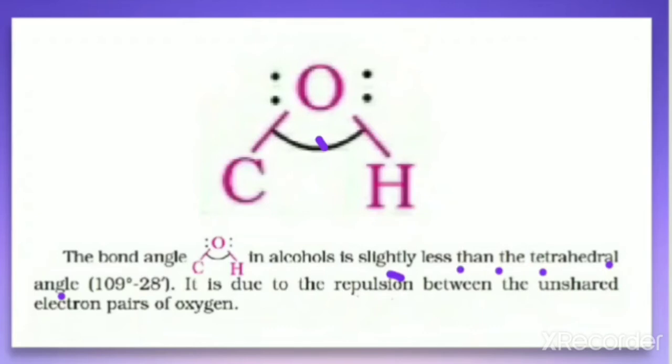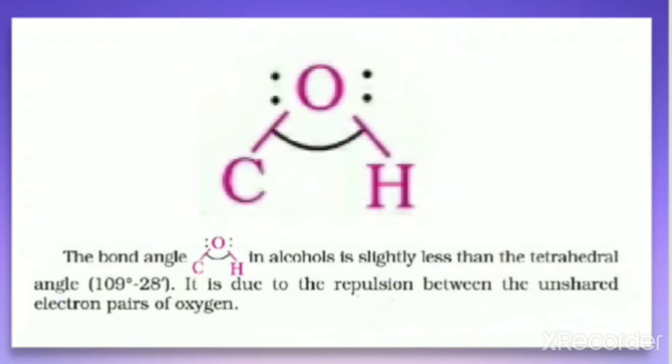What is a tetrahedral angle? As we have discussed, here oxygen is sp3 hybridized. That means this angle must be the tetrahedral angle, which is 109 degree 28 minutes. But in this case, we can find this angle is slightly less than the tetrahedral angle.